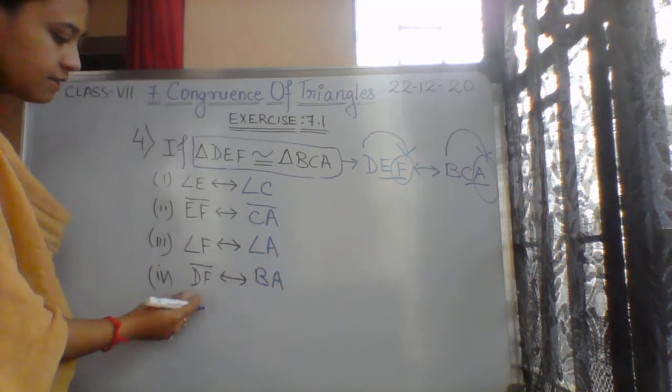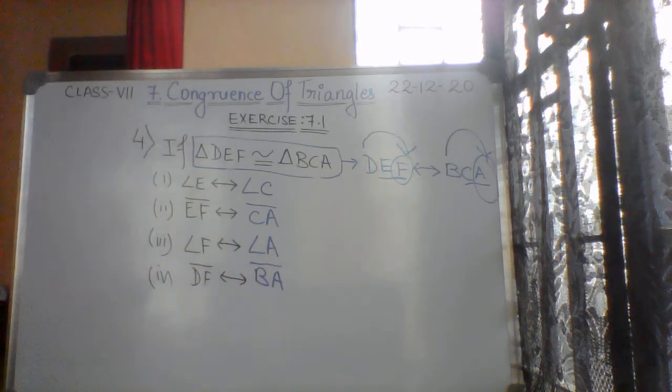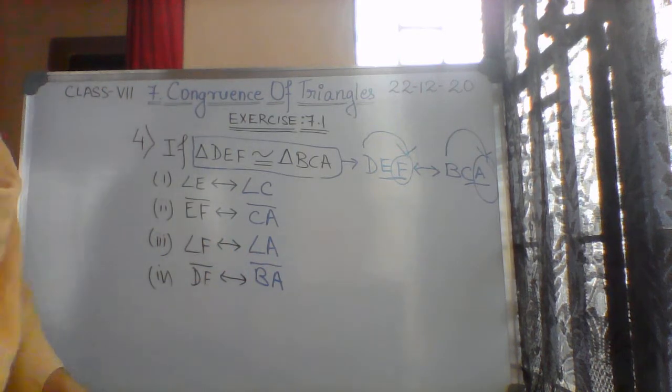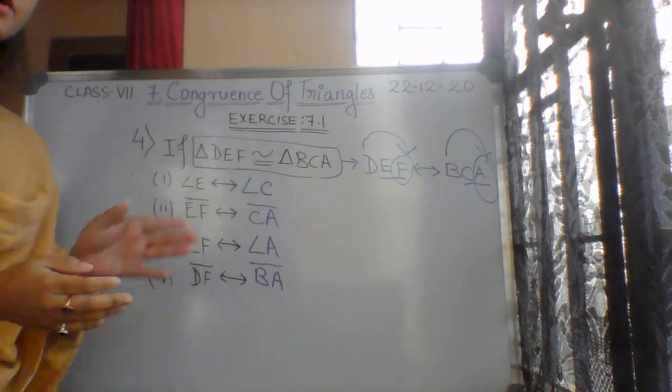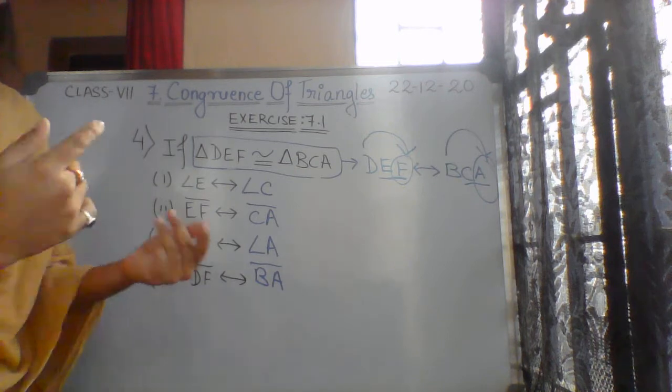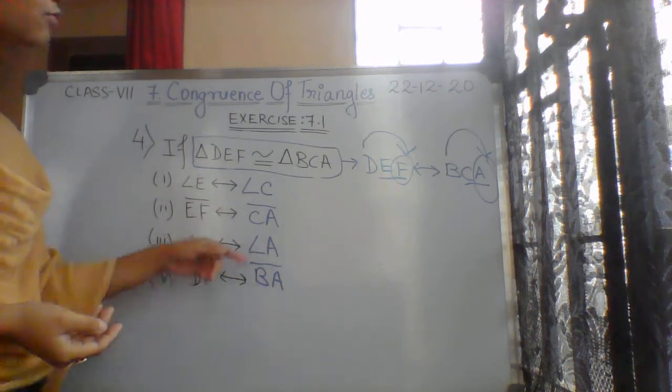So DF line segment will be corresponding to BA line segment. So in this way we can easily get the congruency from the corresponding parts, and just the opposite, we can get corresponding parts from the congruency.